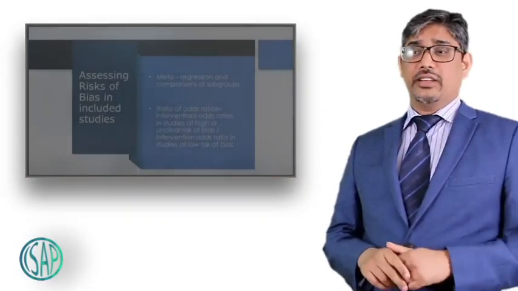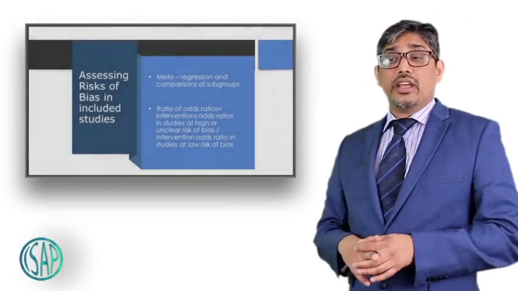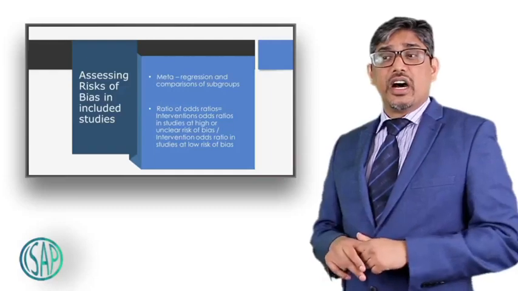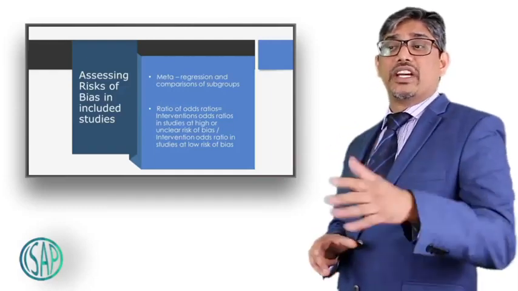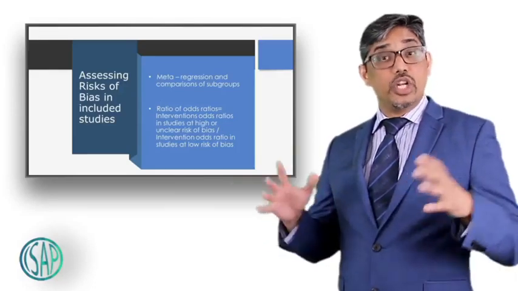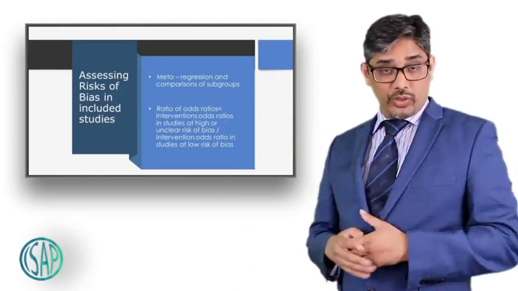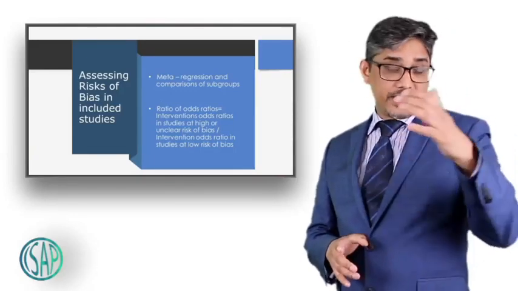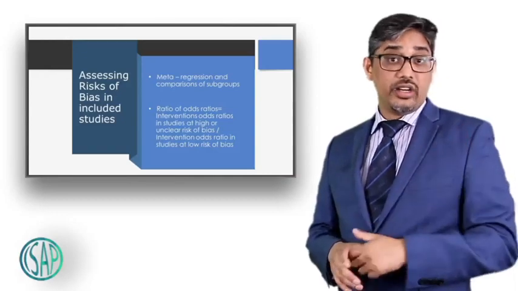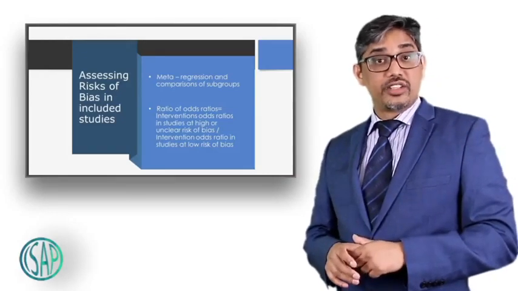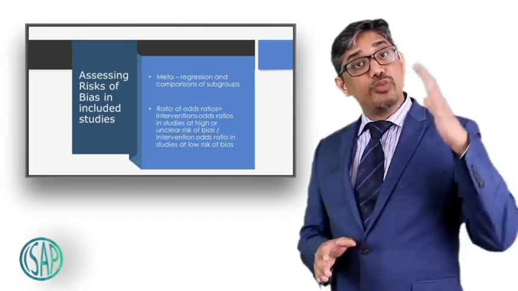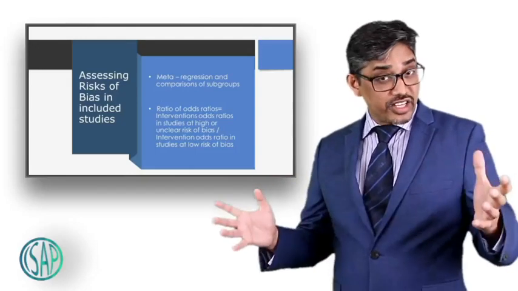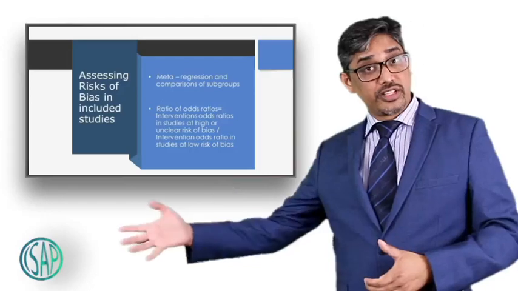That's correct, Charlie. The ratio of odds ratios is nothing but the ratio of the intervention odds ratio in studies at high or unclear risk of bias to that of the intervention odds ratio in studies with a low risk of bias. So that is the quantity of the risk you encounter when you pool high risk studies together. If the ratio of odds ratios is more than 1, that means the high risk studies are reporting higher coefficients and higher odds ratios. That means spurious results compared to low risk studies.